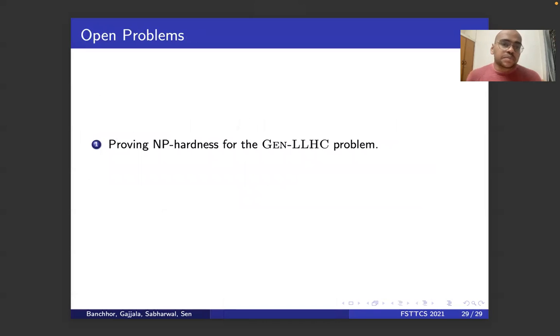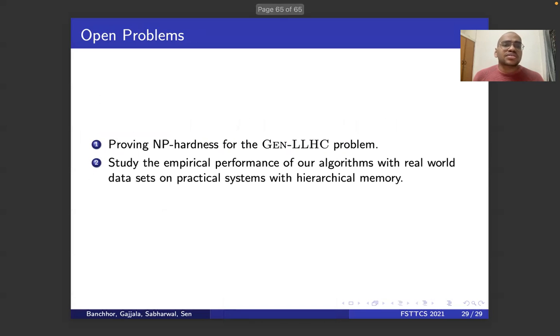Open problems is proving NP hardness for general LHC. We already gave a PTAS, so we expect it to be NP hard, but we don't have a proof. We also want to study the empirical performance of our algorithms with real-world data sets on practical systems with hierarchical memory.